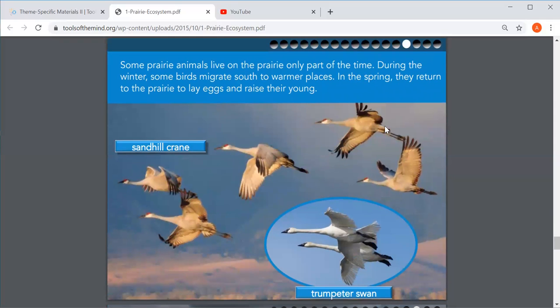Some prairie animals live on the prairie only part of the time. During the winter, some birds migrate south to warmer places. So migrate means they just leave. They leave because it's too cold, so they go somewhere that's warm. In the spring, they come back and lay eggs and raise their babies. These birds are called a crane, and this one down here is a swan.